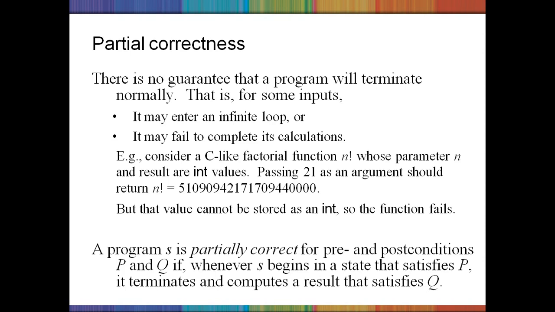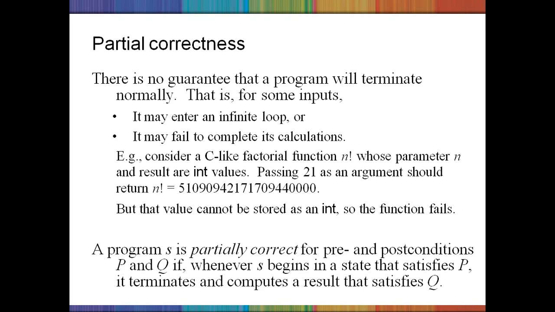But that value cannot be stored in an integer, so the integer function fails, or this particular function fails. The function calculation is correct, but because of the range that you supply, this function is going to fail. So this kind of situation comes under partial correctness.